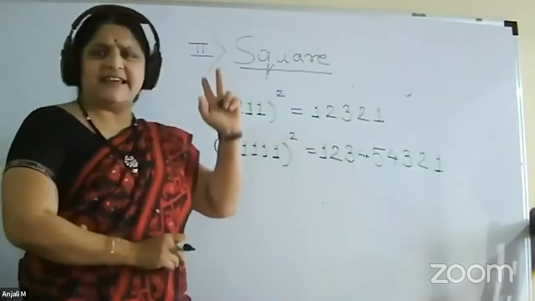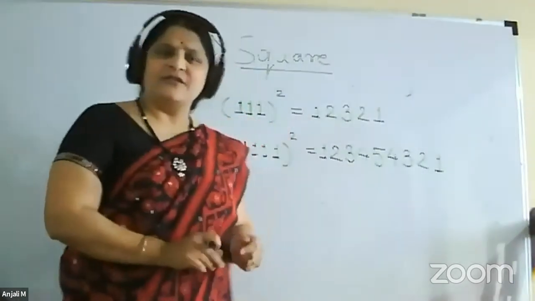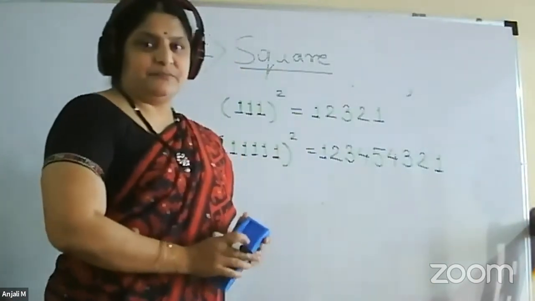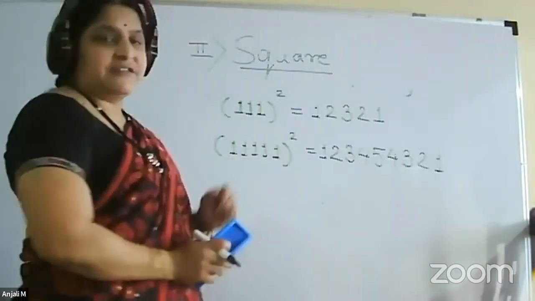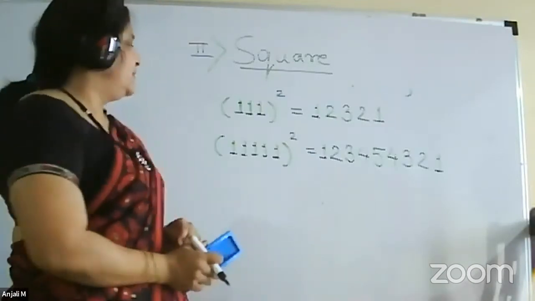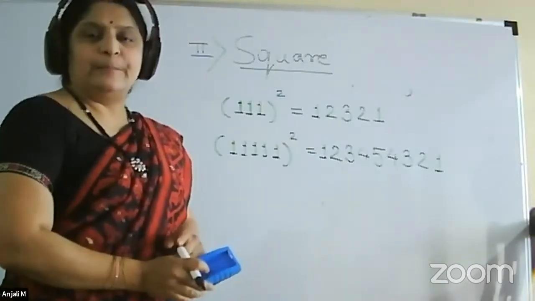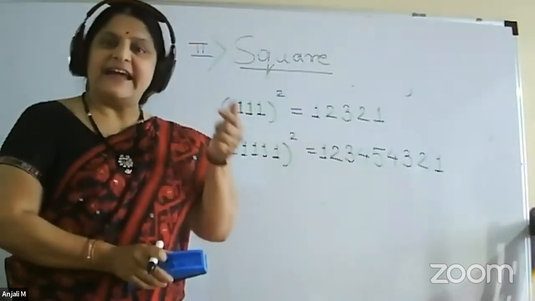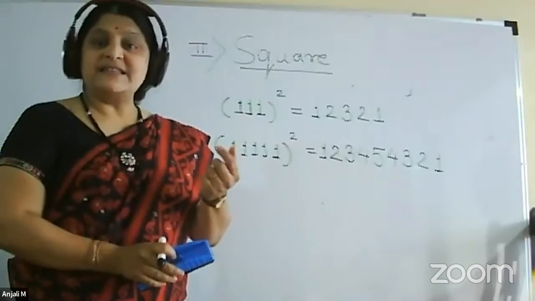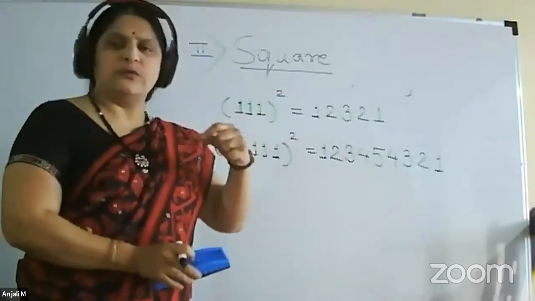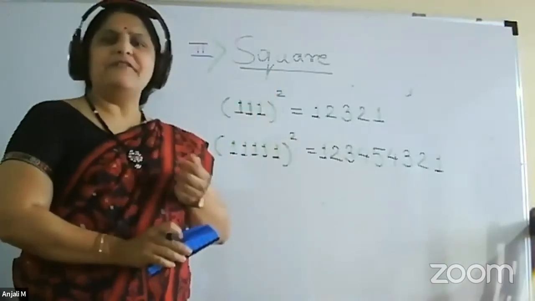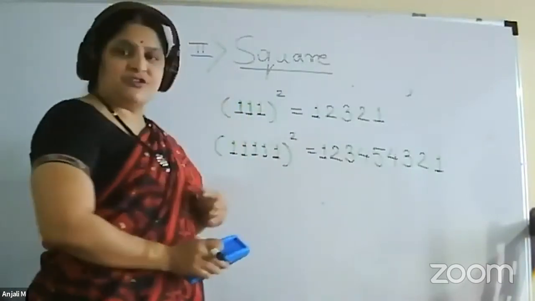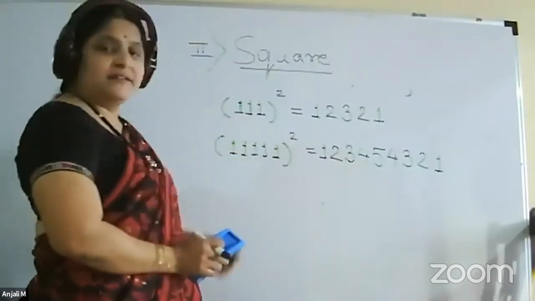So this is the easiest technique you have, for the square of a number where all the digits are 1. Okay, so this is the first bit. Now the second part of it, we will learn how to get the square of a number that ends with 5. Means at the unit place, if you have a 5, it can be any number of digits, but if at the end you have 5, how to do the multiplication? Okay, so let's go for it.